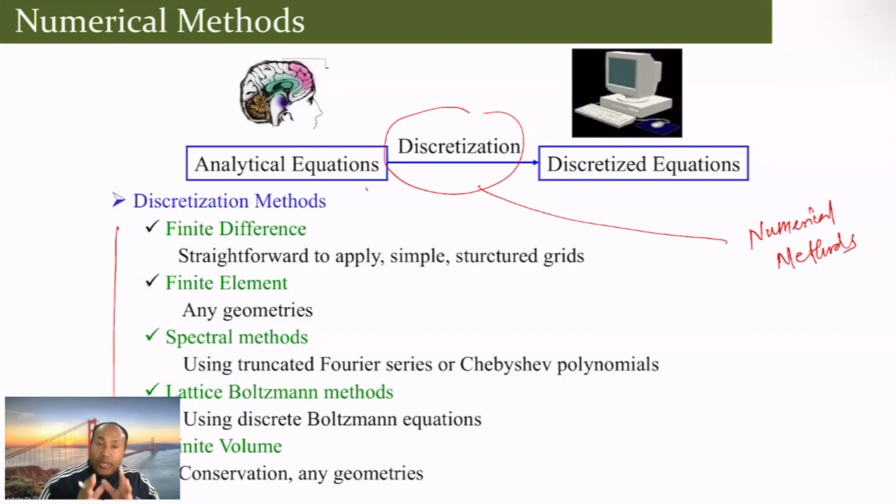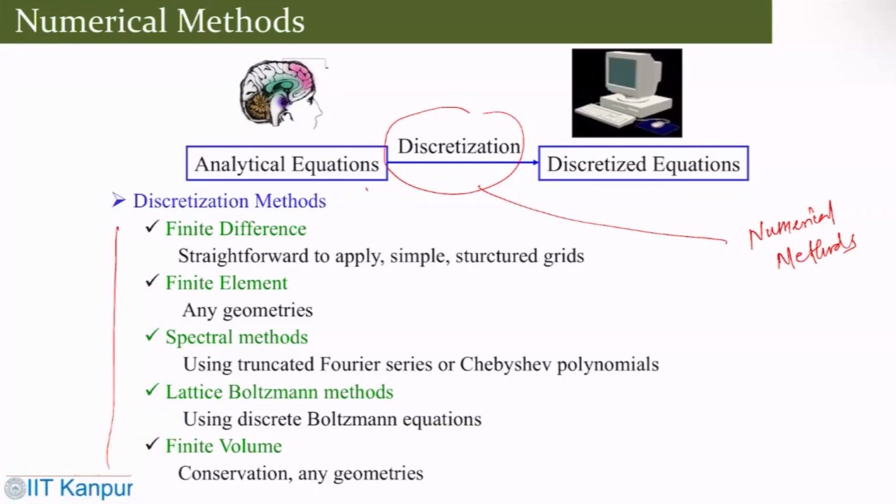Mathematically they are different, so the way you define or apply these numerical methods, you get different solutions in different ways. Eventually, you will get the same type of solution.